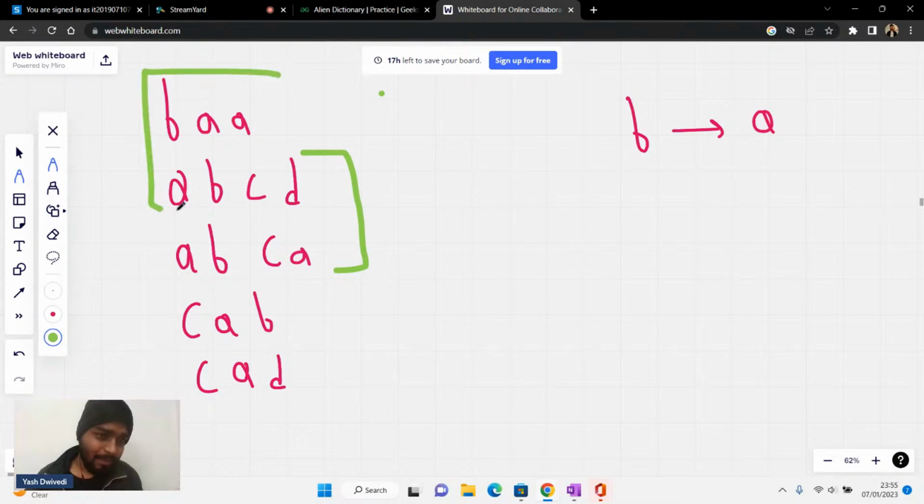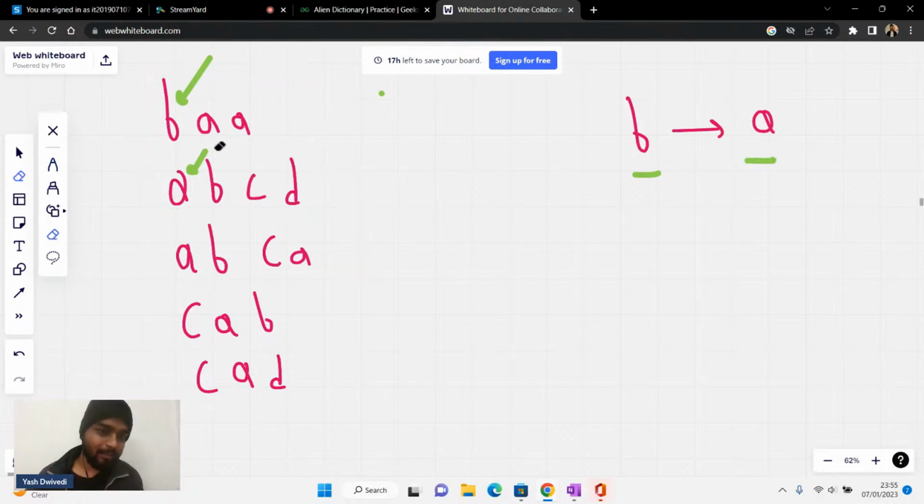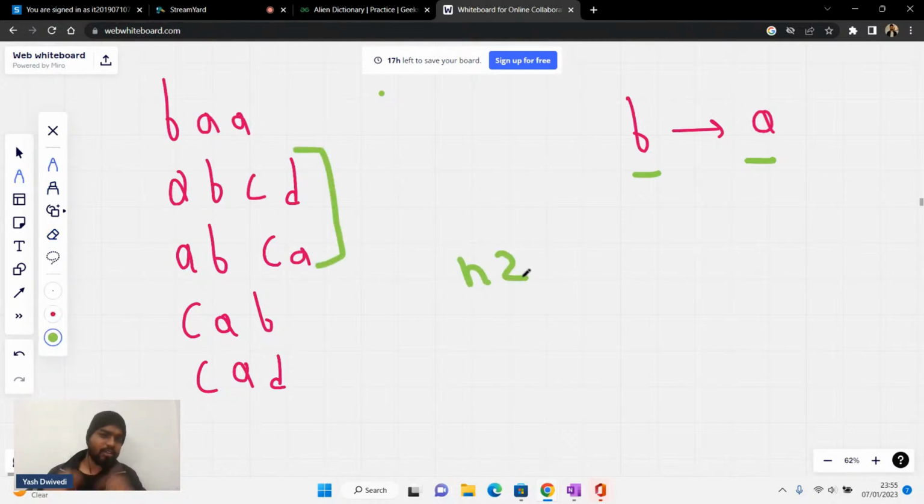If you are putting BA before ABCD, that means you are putting B before A, right? So B is before A, so A is dependent on B indirectly. That is the case here, right? That's clear to everyone. Now please write next two in the chat. Now I'll check for the next two characters, the next two words. The next two set of words is what I'll look at.